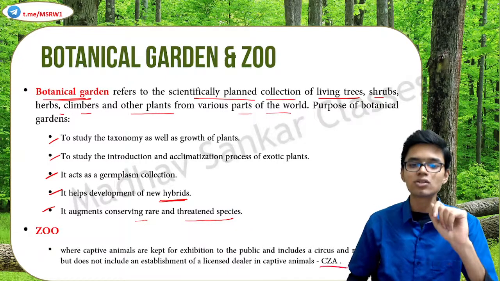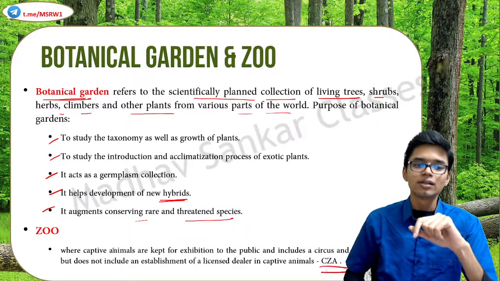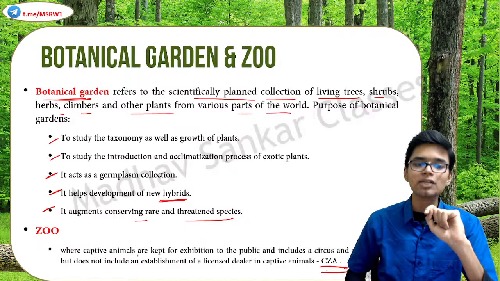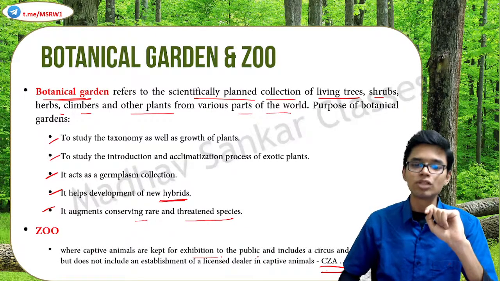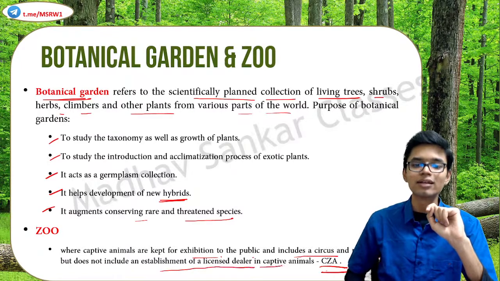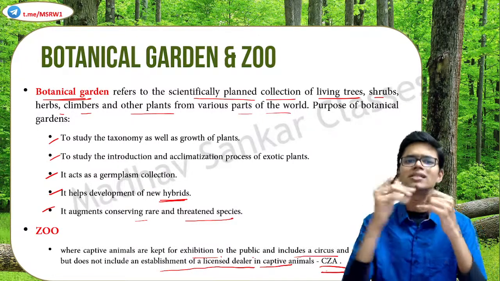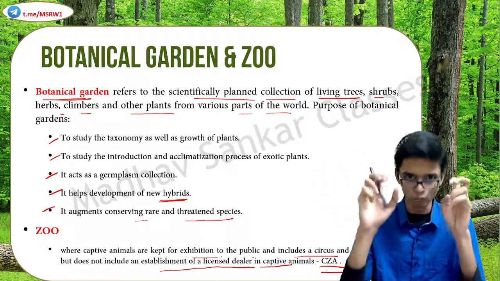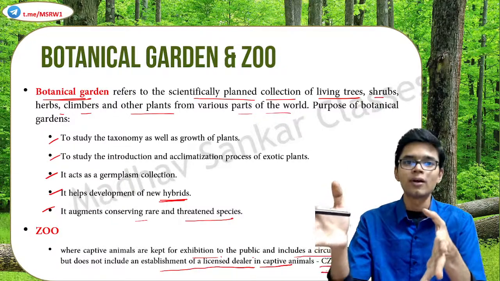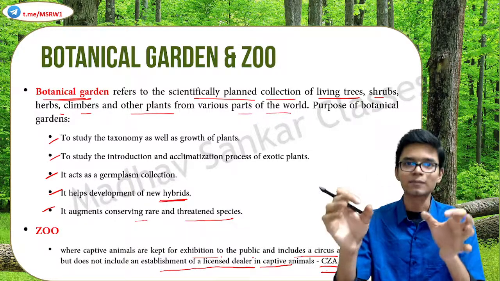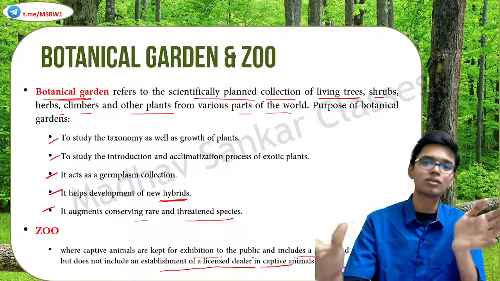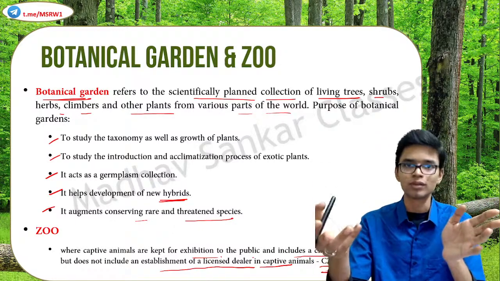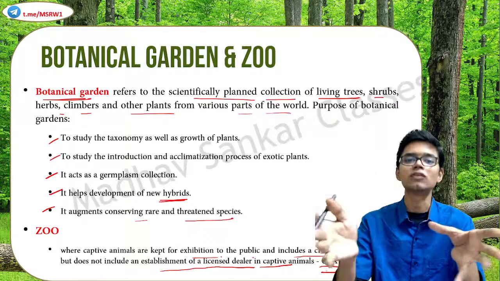But according to the Central Zoo Authority, CZA, zoos are areas where captive animals are kept for exhibition to the public, and this includes a circus and rescue centers, but does not include an establishment of a licensed dealer in captive animals. So basically, a circus, rescue centers, etc., all come under the wide topic of a zoo. But if a licensed dealer is keeping some captive animals, that does not qualify as a zoo. Everything else comes under the broader explanation of a zoo.